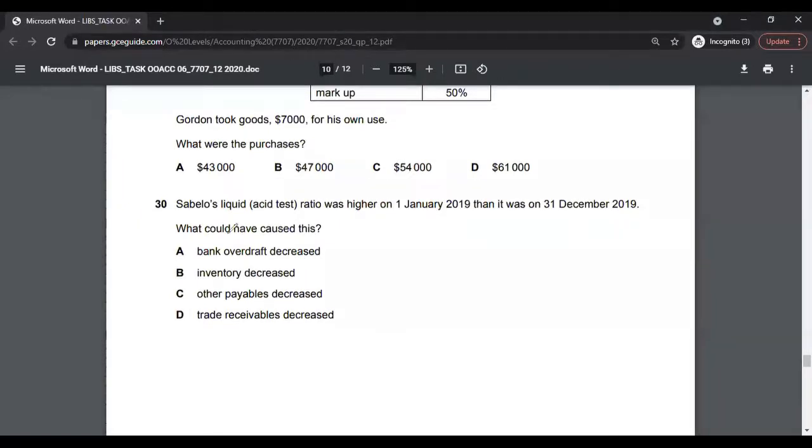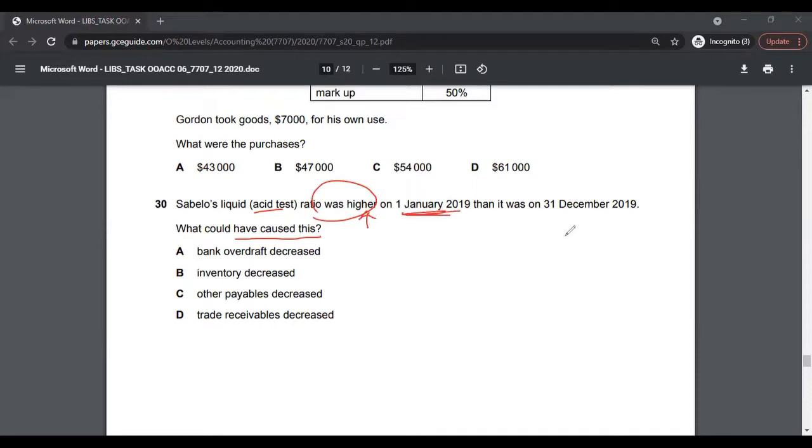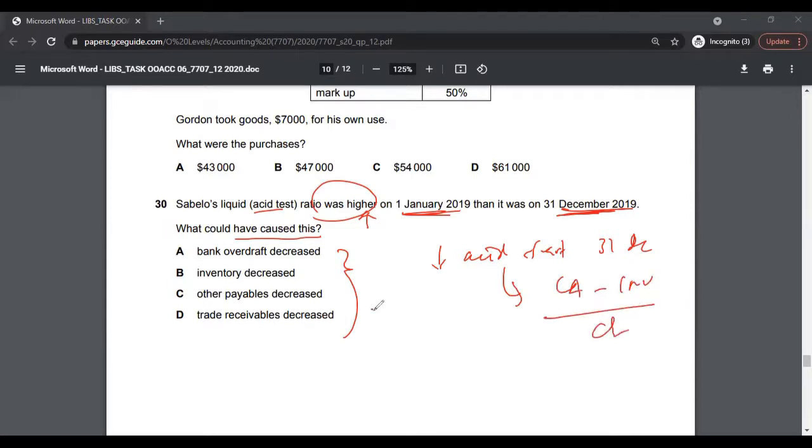Multiple choice 30, acid test. So what would have caused this? Something has happened here. The acid test ratio was higher on 1st January 2019 than it was on 31st December 2019. So what would have happened to decrease the acid test on 31st December? The acid test formula is current assets minus inventory over current liabilities. So you have to see and understand what is happening to the formula.